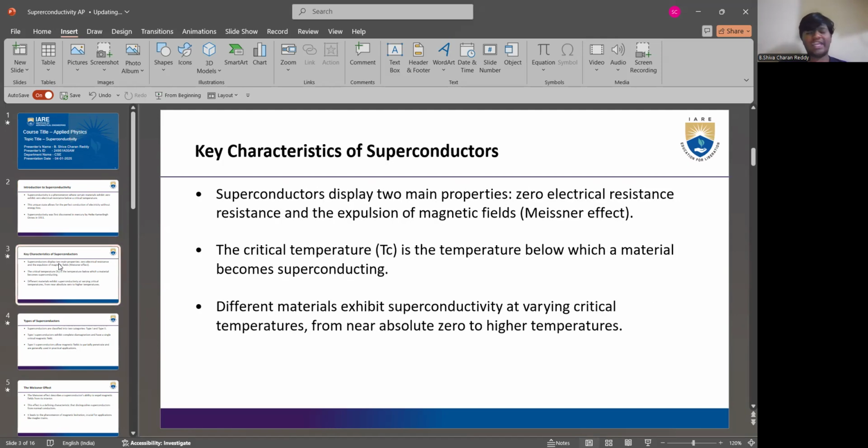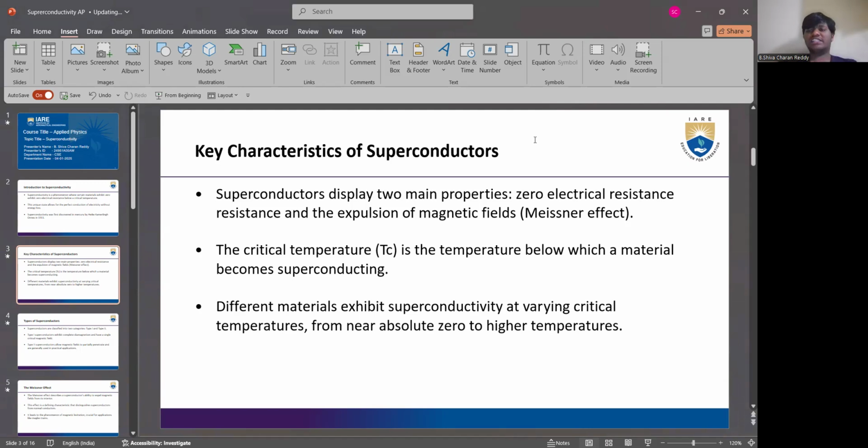And coming to key characteristics of superconductors, superconductors display two main properties: zero electrical resistance and the expulsion of magnetic fields, which is also called the Meissner effect. The critical temperature Tc is the temperature below which a material becomes superconducting. Different materials exhibit superconductivity at varying critical temperatures, from near absolute zero to higher values.